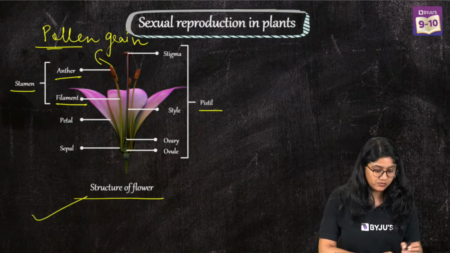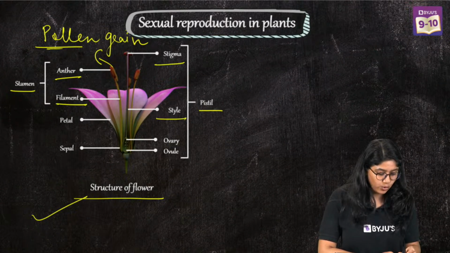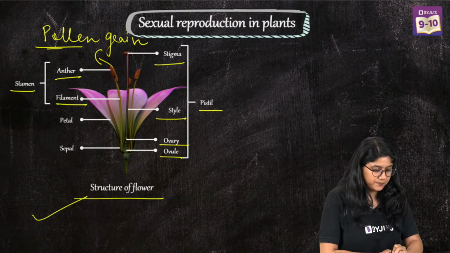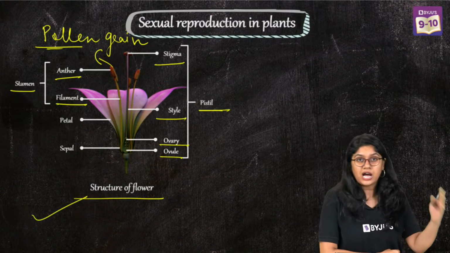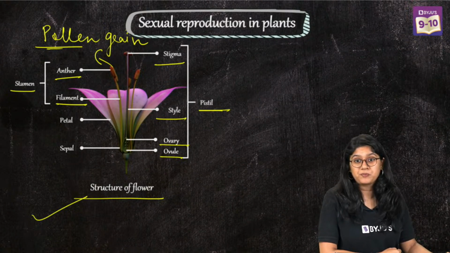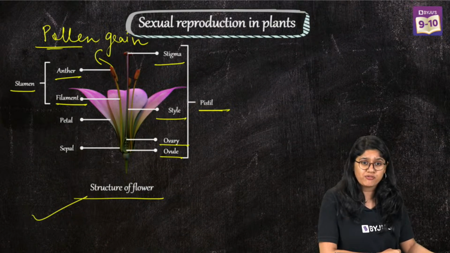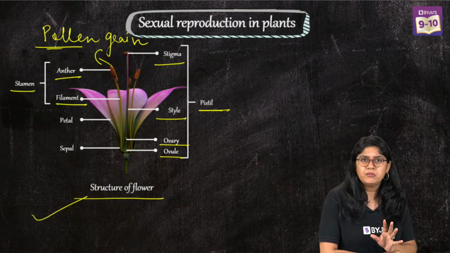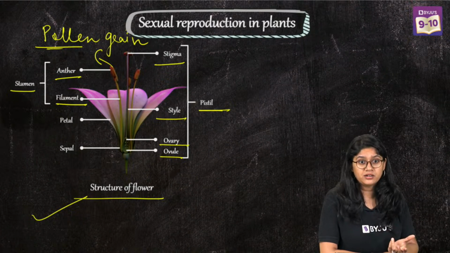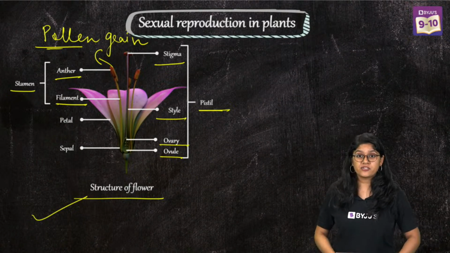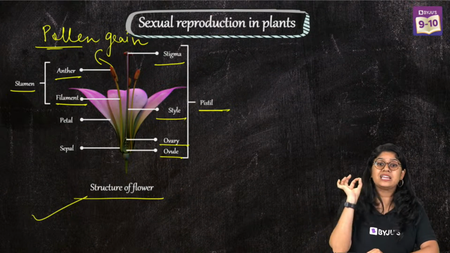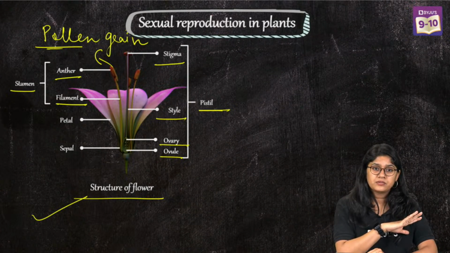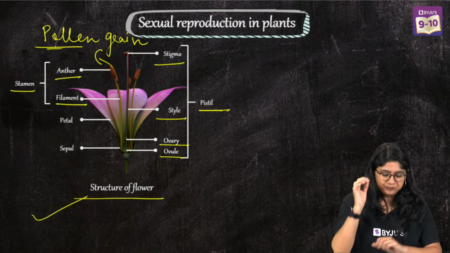Then we have the pistil, which has the stigma, style and ovary, and inside the ovary we have the ovules. So the pistil or carpel is the female reproductive part. This is really important for us to understand. We will not be discussing all the different parts of a flower over here. We're just looking at the reproductive parts only, male and female.